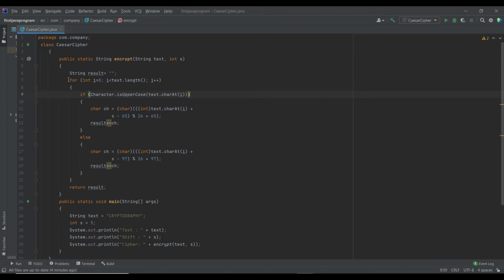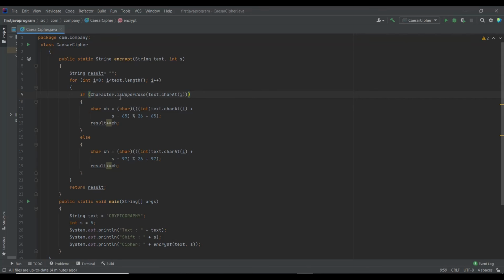Now we will run a for loop from 0 to the text length, the plain text length. Now why are we starting from 0? Let's take an example of the string text cryptography. Now C has index 0 over here. We'll start our for loop from 0 and then we would end up till here, that is the length of this word. Now we have made a for loop, and then the control moves to the if statement over here.